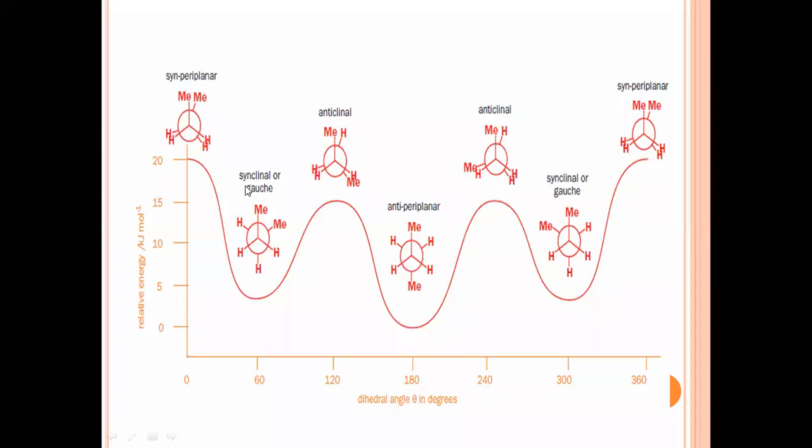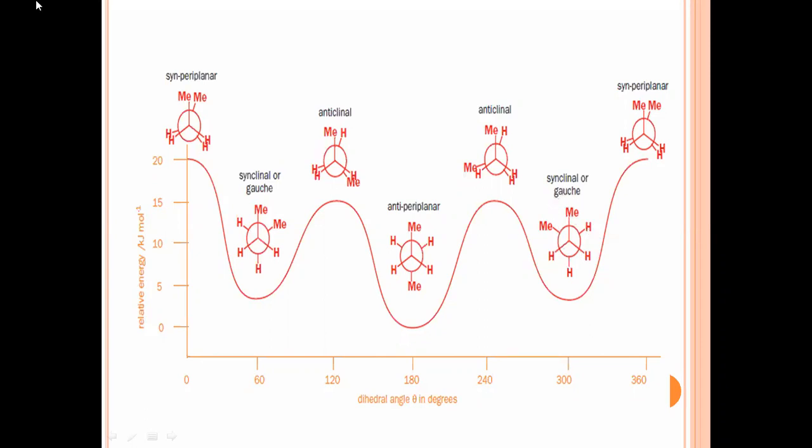If it is rotated by 60 degrees, it is synclinal or Gauche. The same here, the fifth type of conformation, synclinal and Gauche.